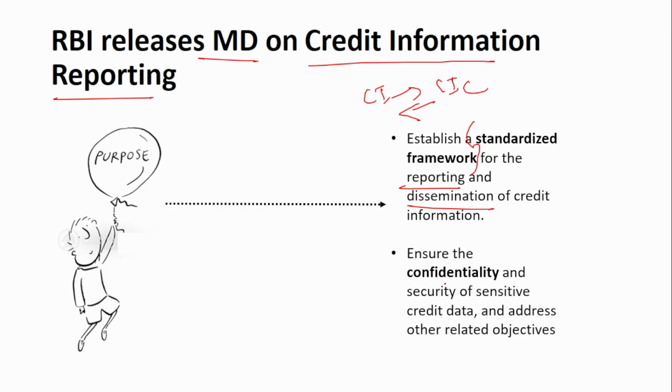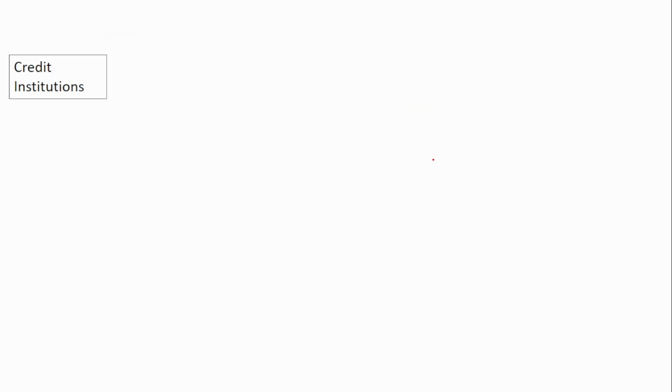And also to ensure the confidentiality. If you see, sensitive data are involved. So, the credit institution or the credit information company, they transfer sensitive data like Aadhaar, PAN, address, phone number. So, these are all very sensitive data of the customers. So, it should ensure the confidentiality and security of the sensitive credit data and address other related objectives. This is the main reason to release this master direction on the credit information reporting. So, let us look into it in detail.